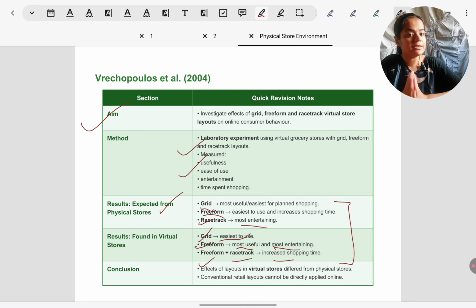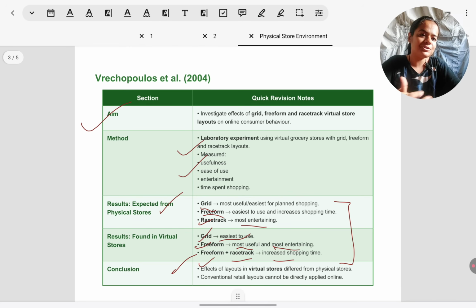Response to online layouts is not the same as it is to physical layouts of the same type. This is what they have discovered. So, of course, the conclusion or interpretation of these results is that responses differ, and that's why sellers or store designers should not try to blindly adopt physical layouts for online stores. They should consider what sort of response they want according to which type of store they are launching online, and accordingly they should select a layout. This is the description we need to know for the first section.